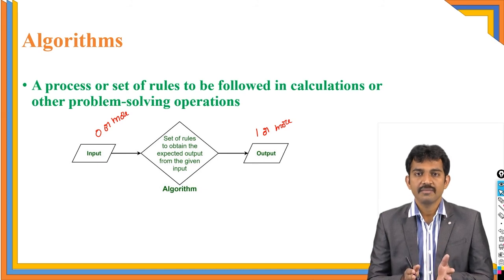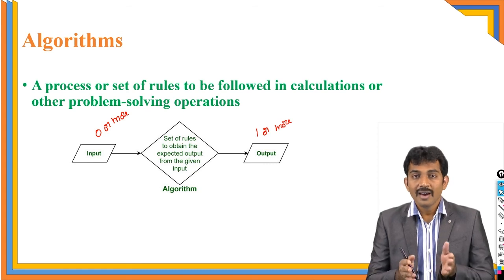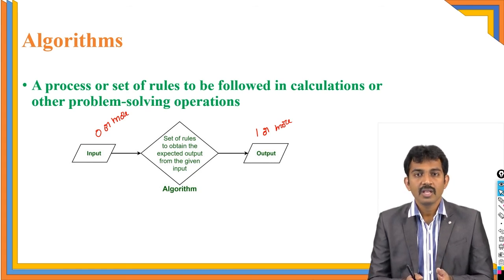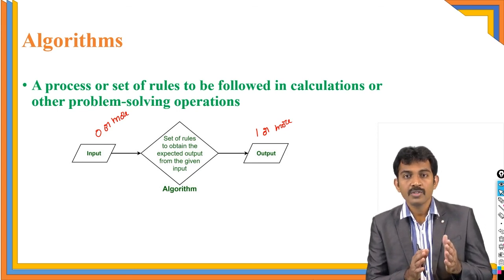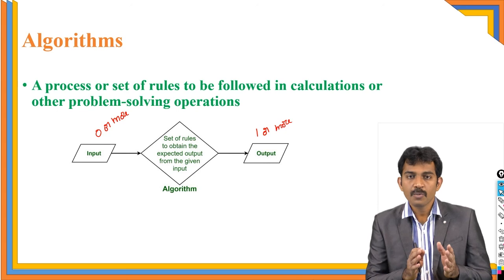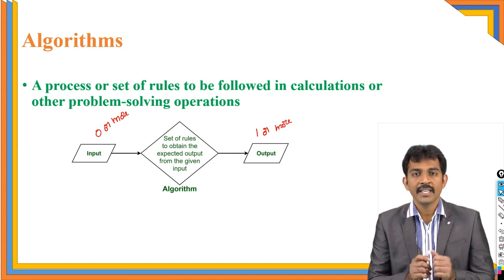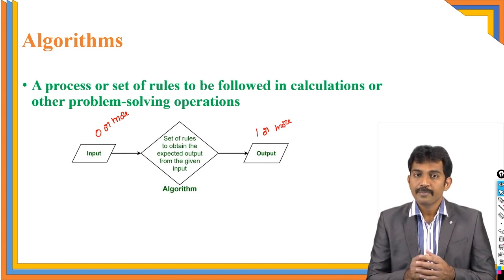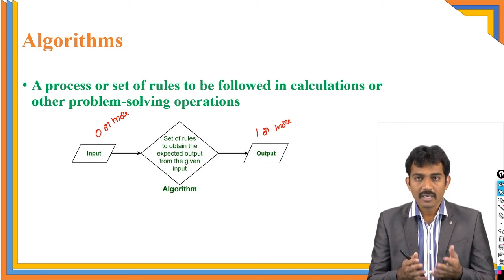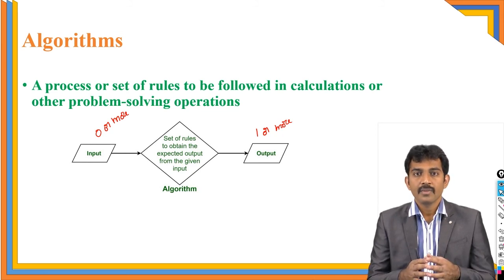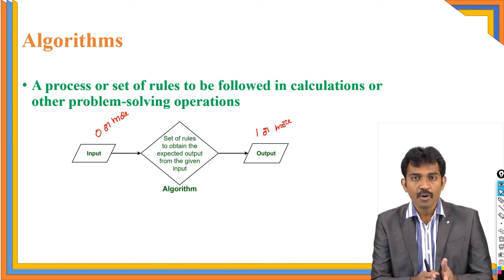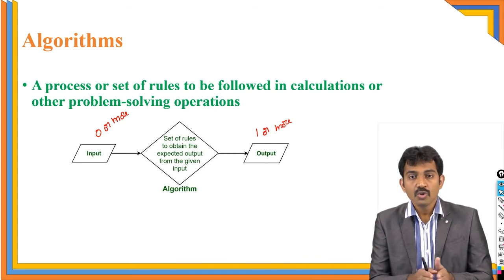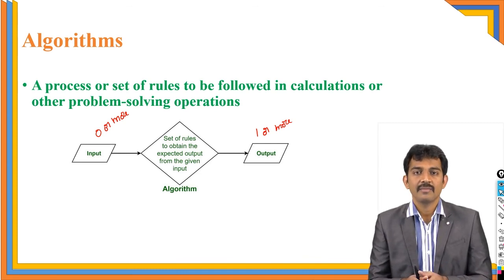Making tea, coming to college, cooking food, writing an exam, all are problems. If you solve a problem, you should follow some procedure, right? Suppose you are making tea. You have to collect all the ingredients and start your stove, and together you follow some steps. Yes or no? So all the steps together are called an algorithm.